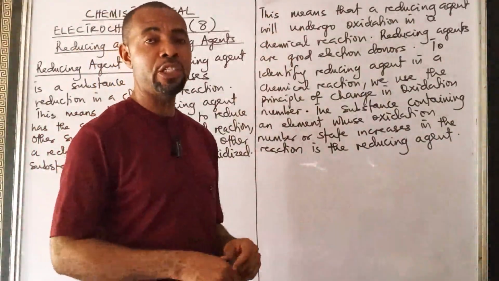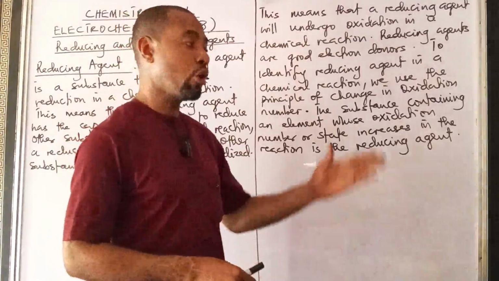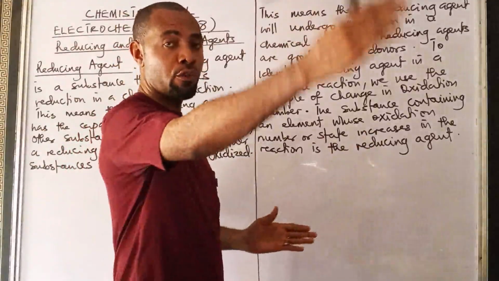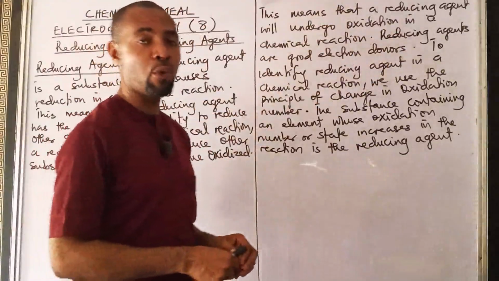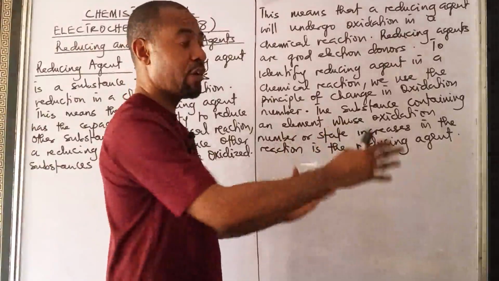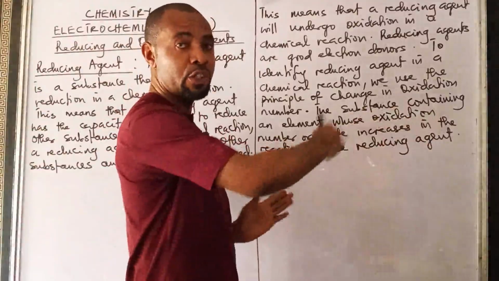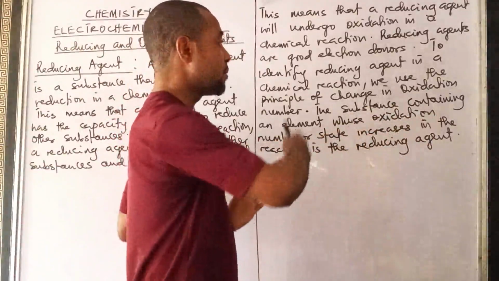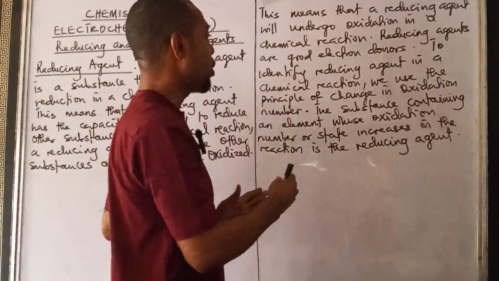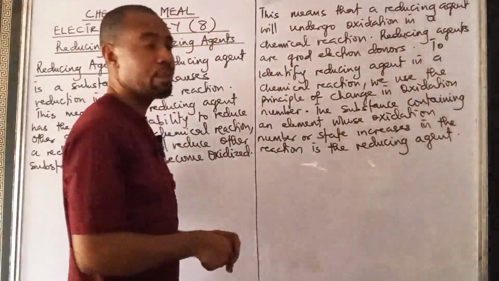You remember how we find change in oxidation number? Find the oxidation state of the element on the reactant side. Also find its oxidation state on the product side. If there is an increase, it means oxidation occurred. And we know that every reducing agent will undergo oxidation in a chemical reaction.